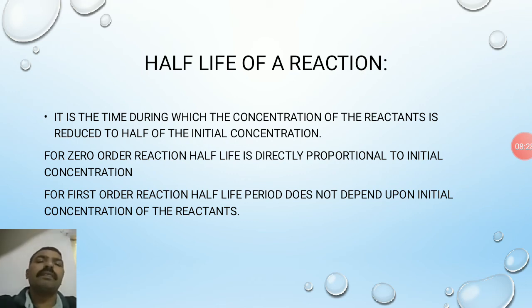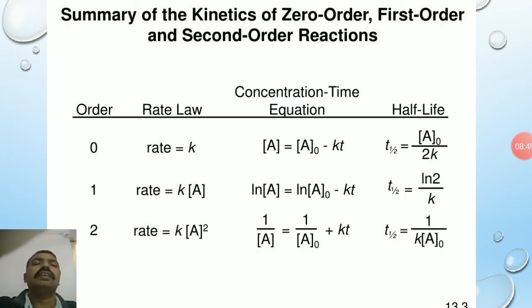Half-life of a reaction. It is the time during which the concentration of the reactant is reduced to half of the initial concentration. For a zero order reaction, half-life is directly proportional to the initial concentration, and for the first order reaction, half-life does not depend upon the initial concentration of the reactant.